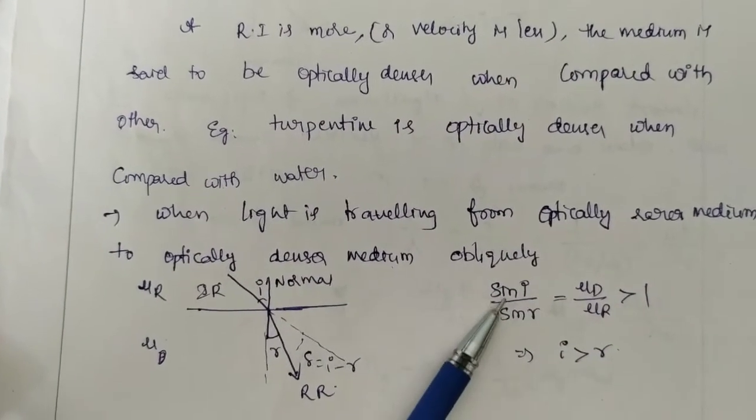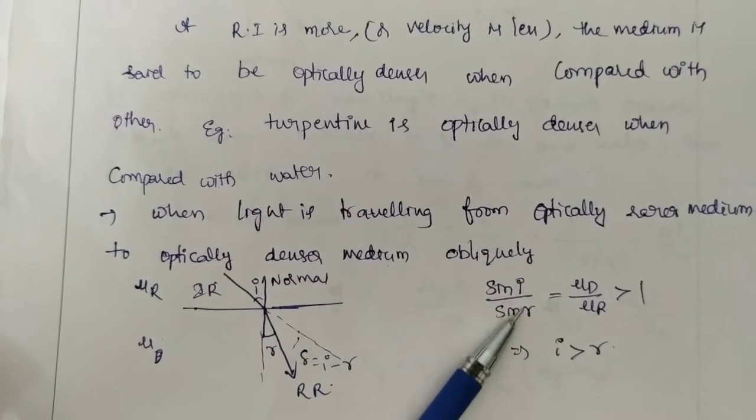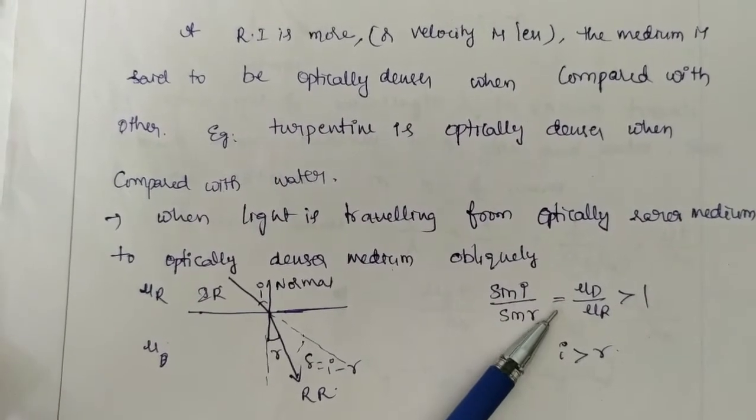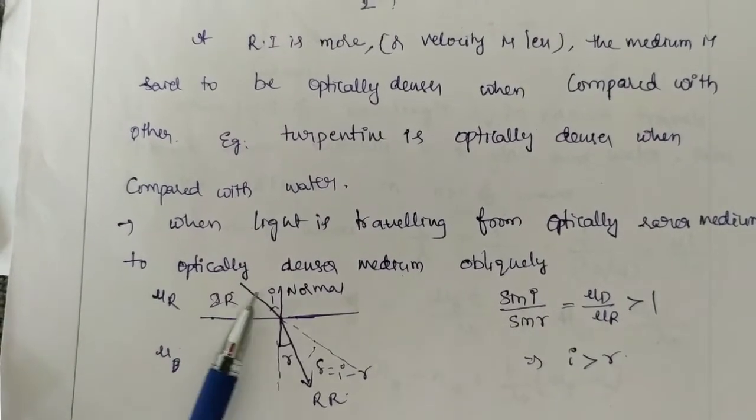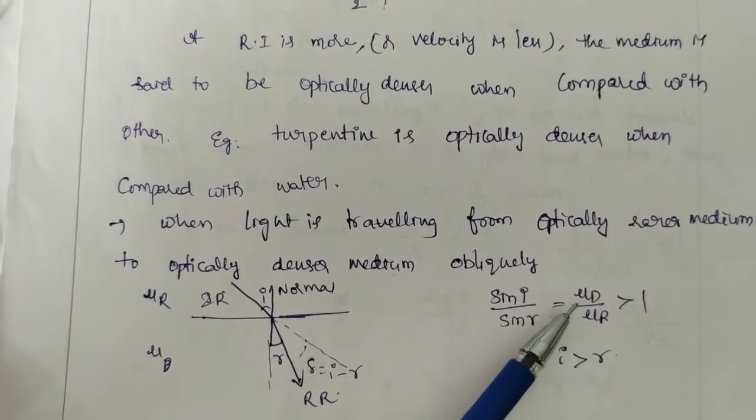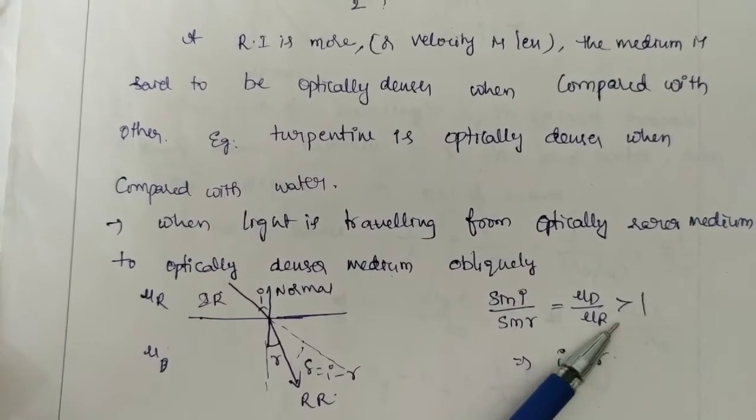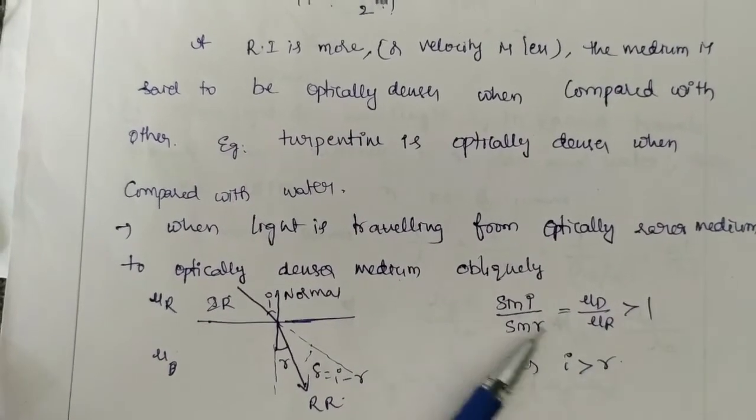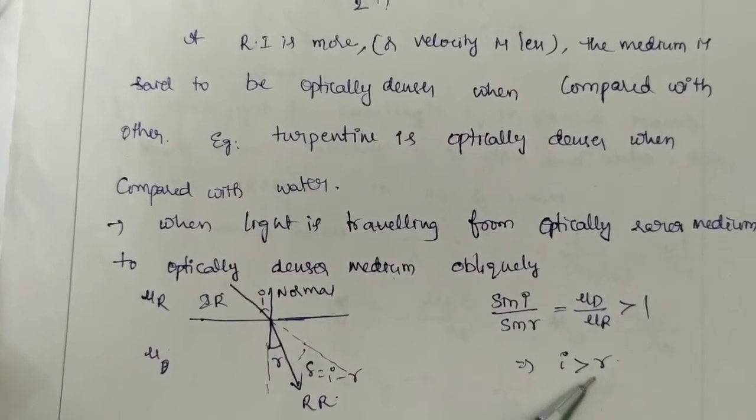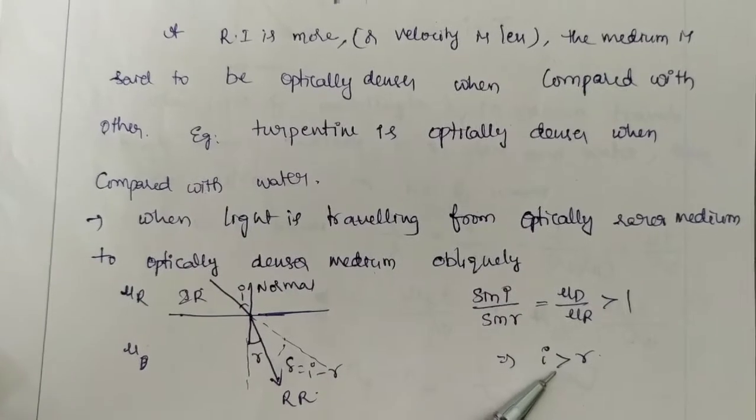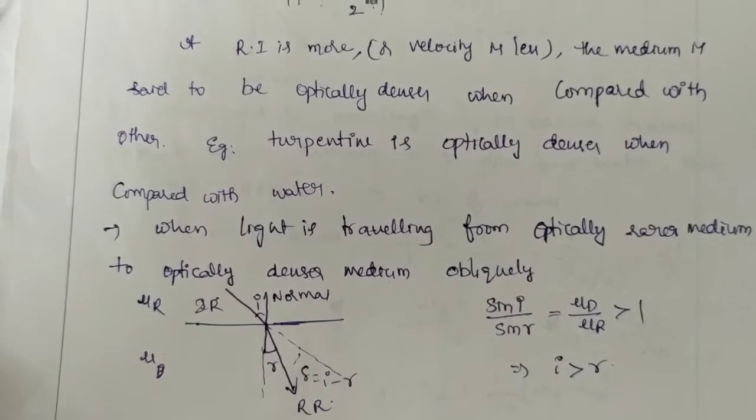From Snell's law you can explain that. Sin I by sin R equals the refractive index of the second medium by the refractive index of the first medium, that means mu D by mu R. The refractive index of the denser medium is greater than that of the rarer medium, so this ratio is greater than 1. So sin I is greater than sin R, meaning I is greater than R. From this you can say the light bends towards the normal.